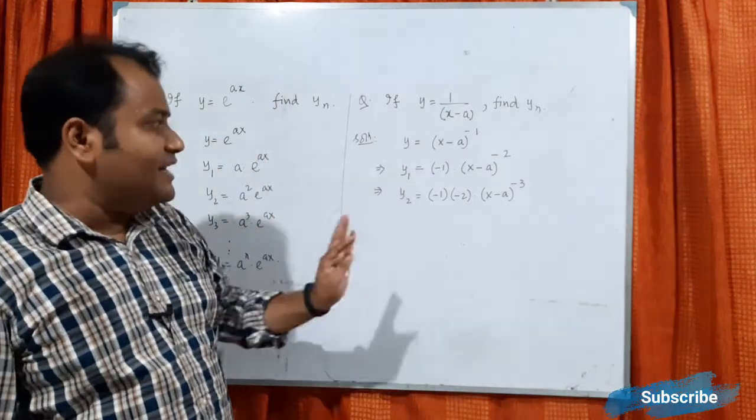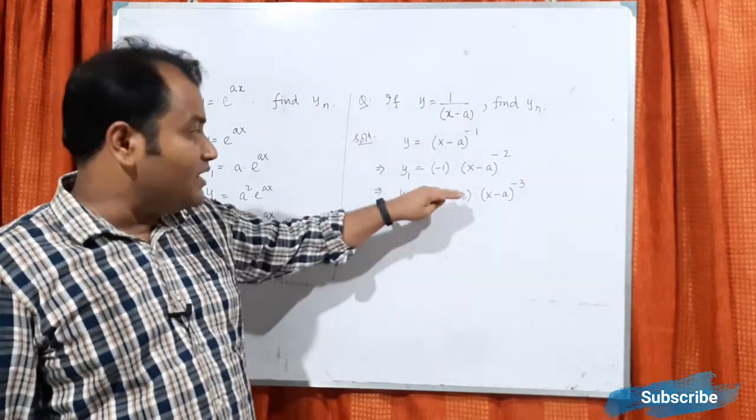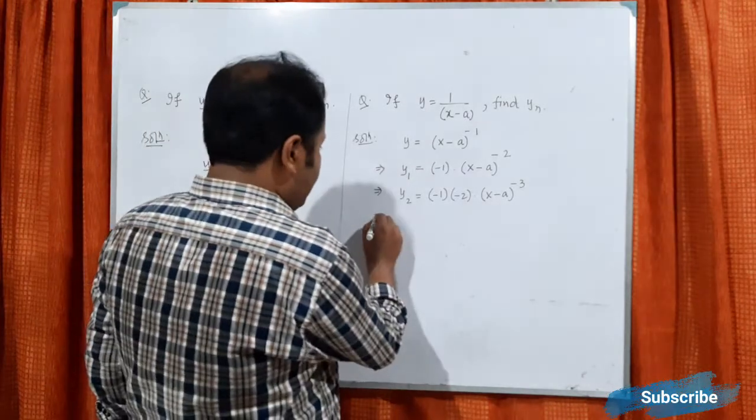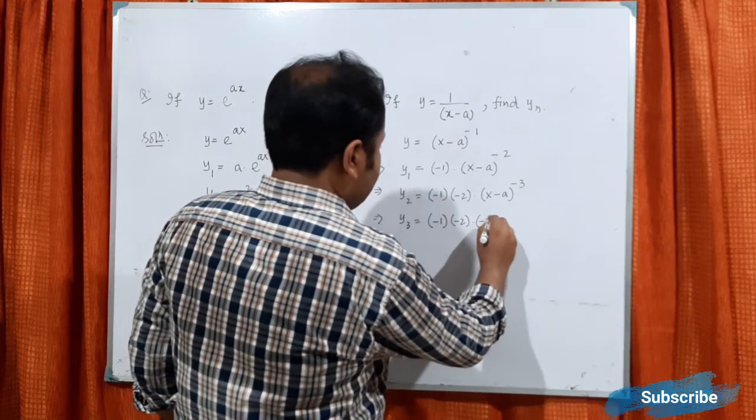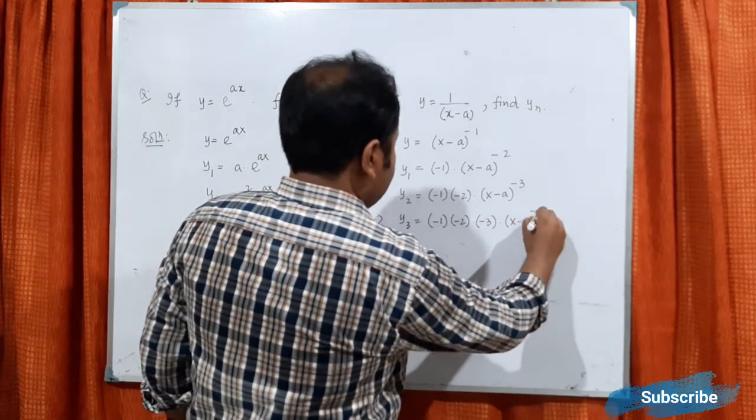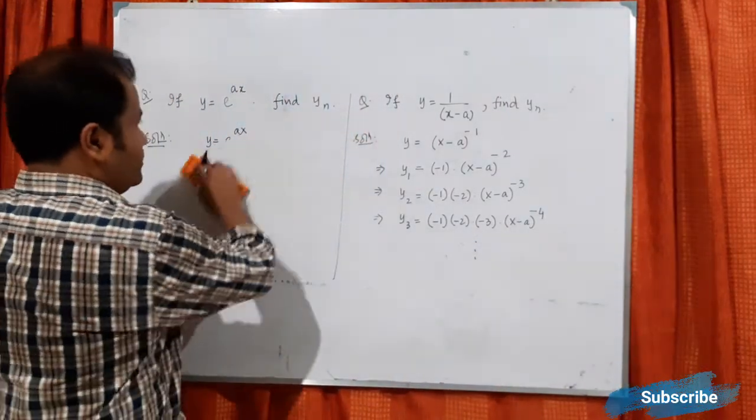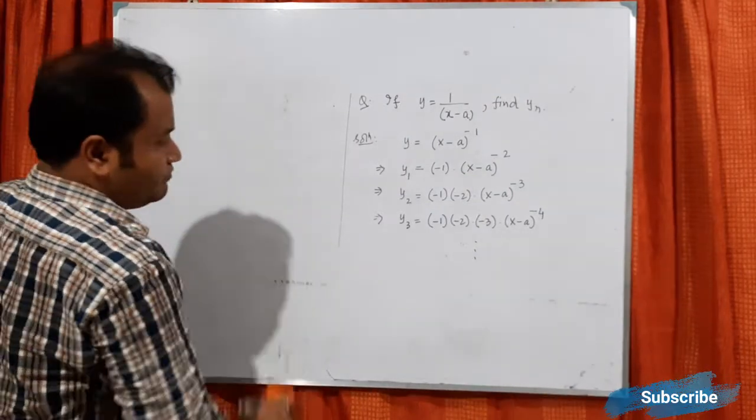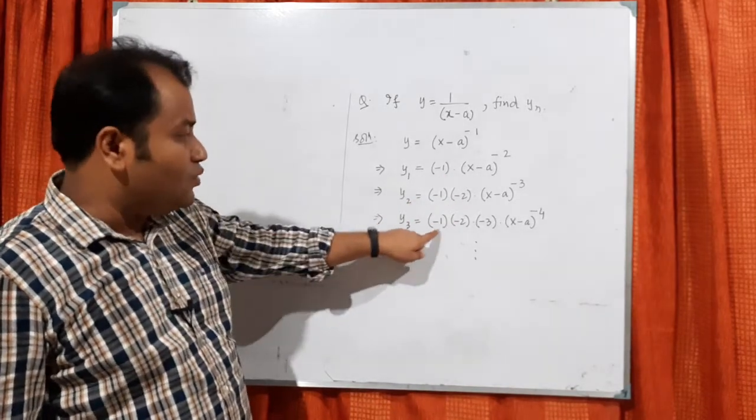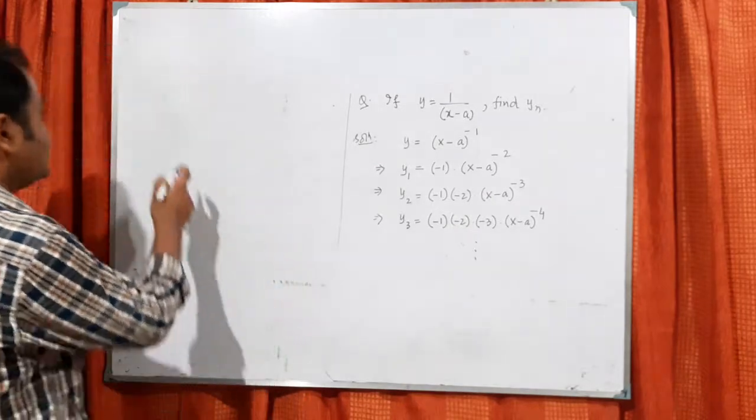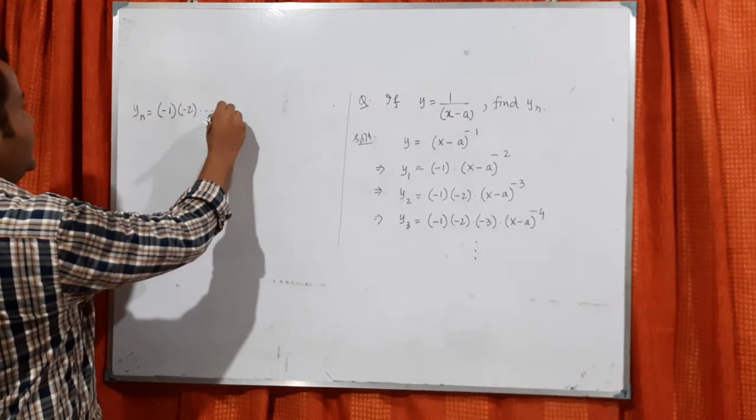So what is my suggestion? Again I am repeating, in whatever way it is coming in the calculation, you keep the same term so that you can understand the pattern. So if I go for y3, minus 1 minus 2 minus 3 x minus a power minus 4. Now I think you can understand some pattern. If it is 1, only 1. If it is 2, it is 1 and 2. If it is 3, 1, 2, 3. Of course, all with minus sign. So if it is n, it will be minus 1, minus 2, up to minus n.